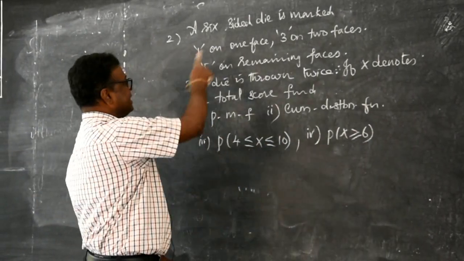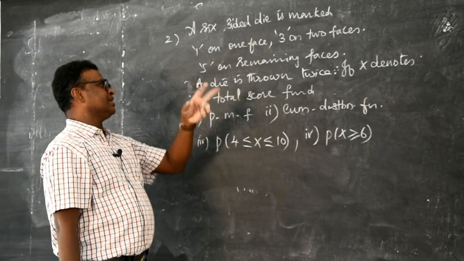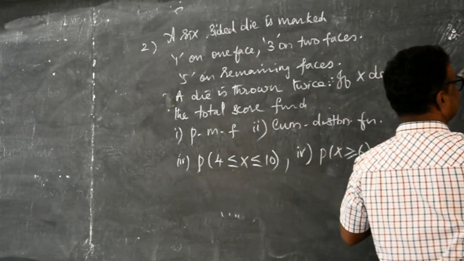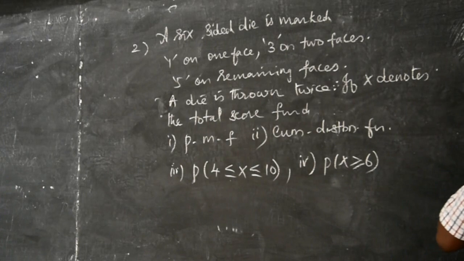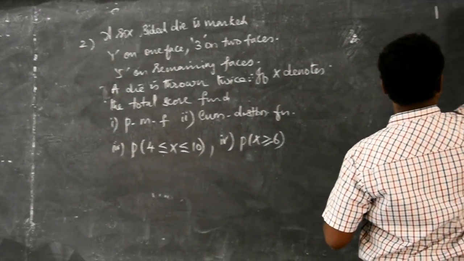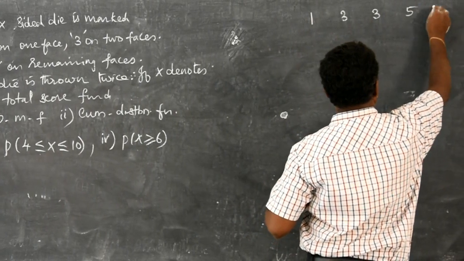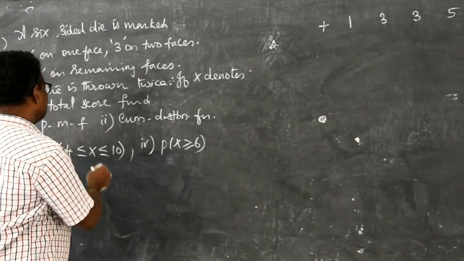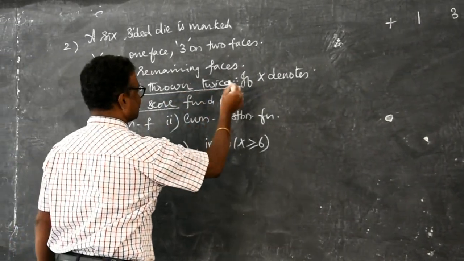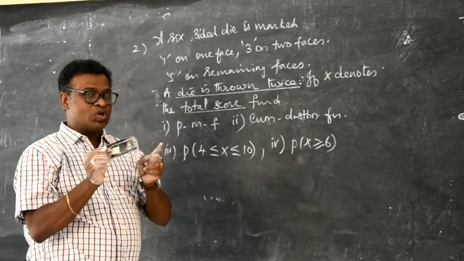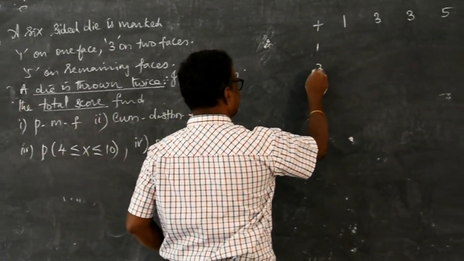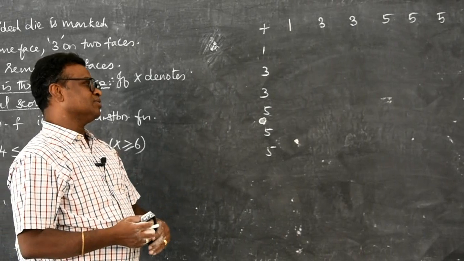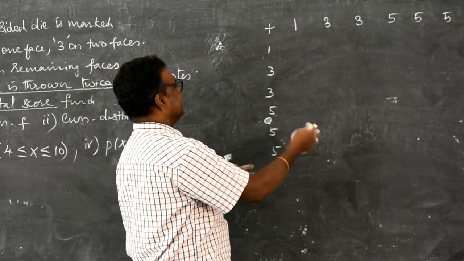Now listen here, a die is thrown, but the die has faces like this: only 1 on one face, 3 on two faces and 5 on the remaining faces. That means I can write 1 on one face, 3 on two faces, 5 on the remaining three faces. Now we are considering the total score. The die is thrown twice and the total score is added. That means the second throw will also have the same die with the same faces like this. Then I must take the total.